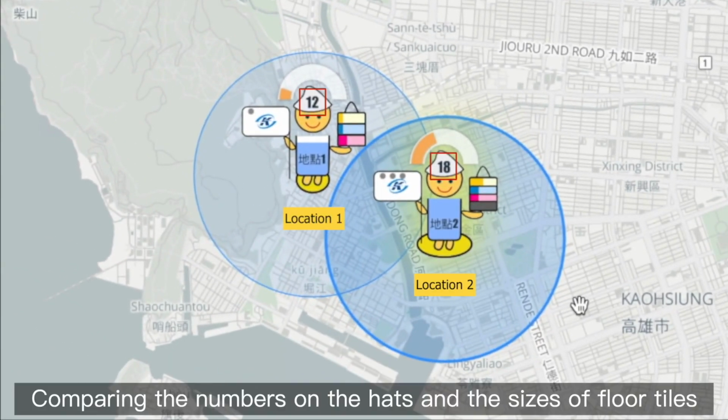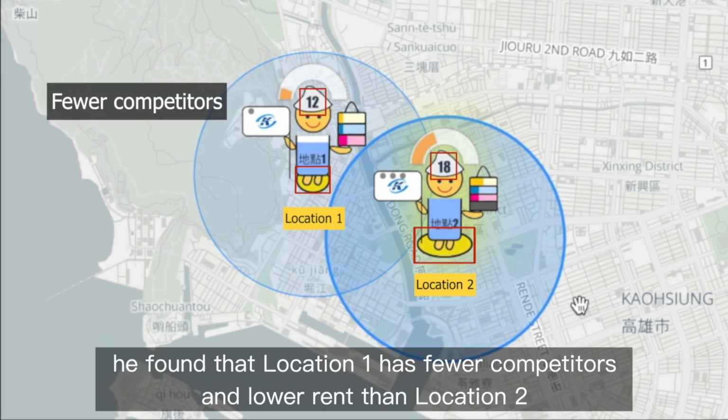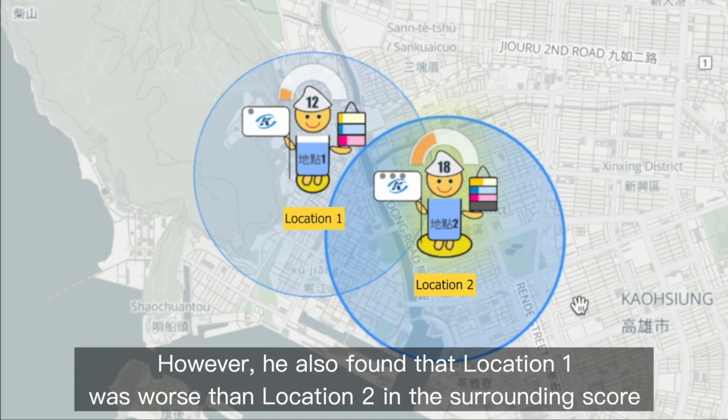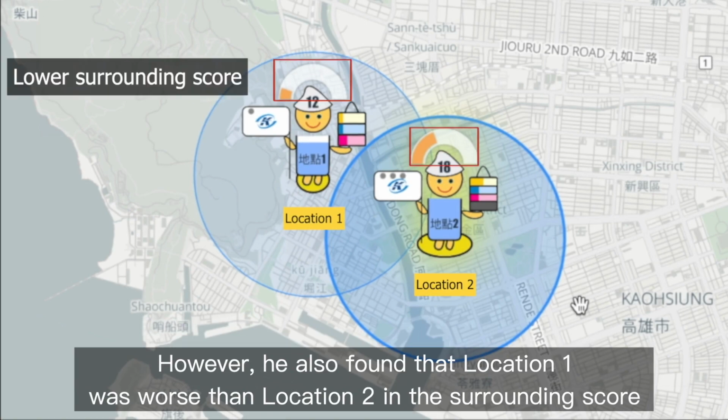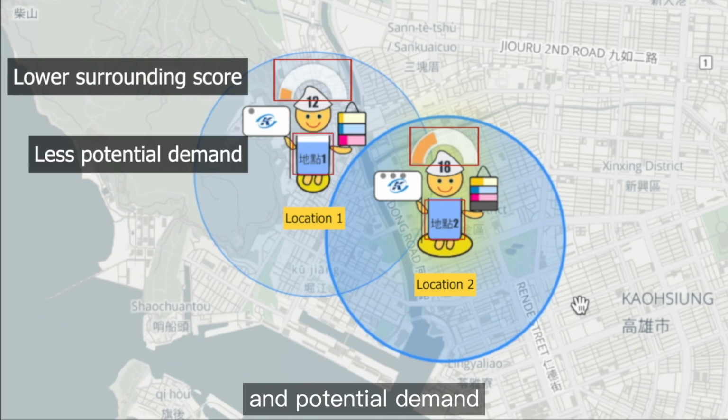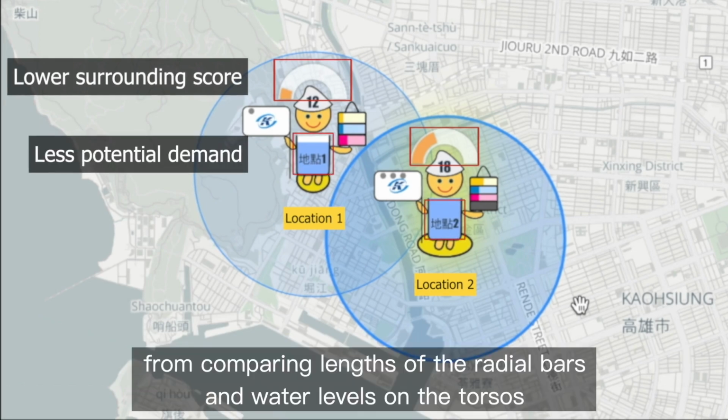Comparing the numbers on the hats and the sizes of floor tiles, he found that location 1 has fewer competitors and lower rent than location 2. However, he also found that location 1 was worse than location 2 in the surrounding score and potential demand from comparing length of the radial bars and water levels on the torsos.